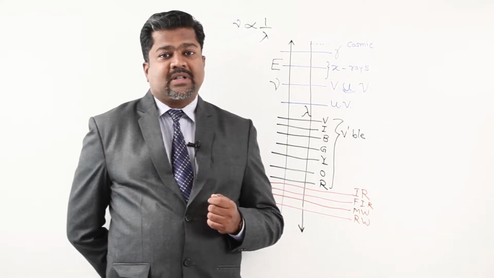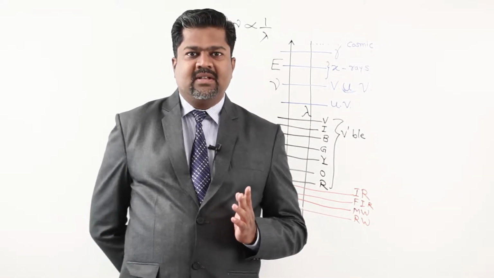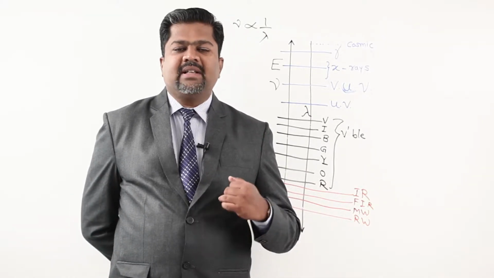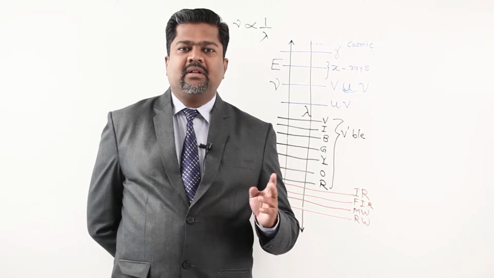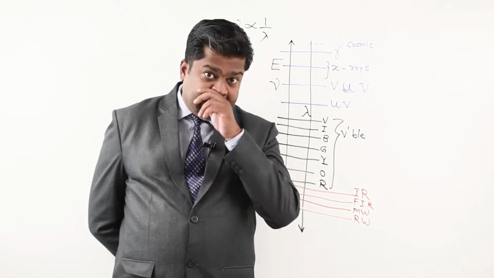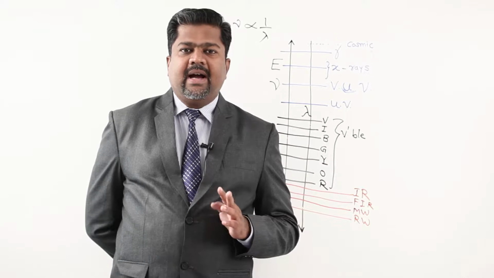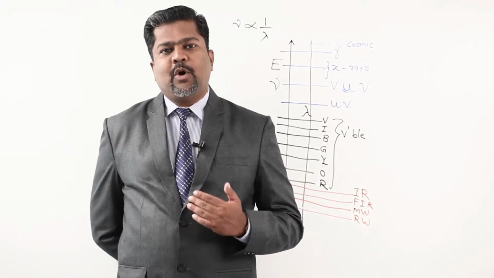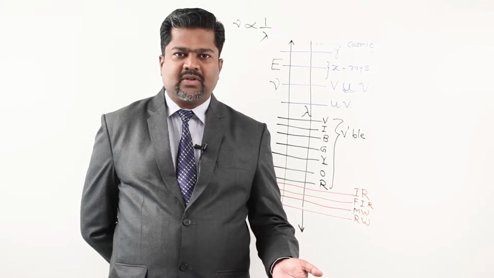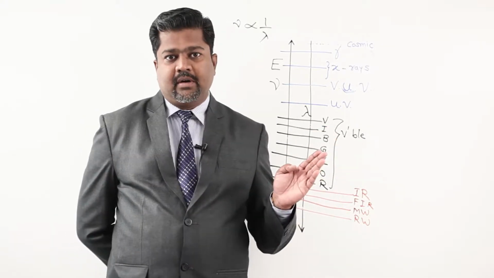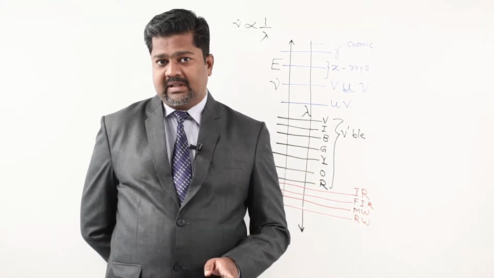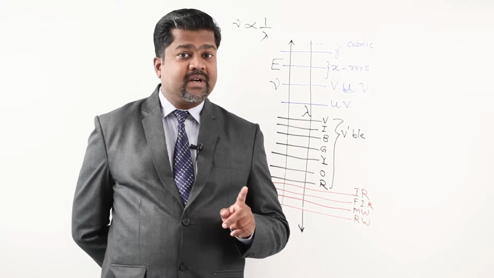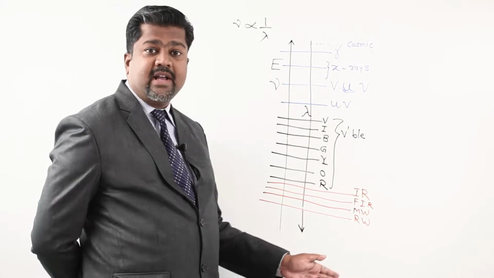Then you must have heard about alpha rays. Alpha rays are made up of particles, heavy particles compared to electrons, that is helium nuclei, and so they are not considered over here. You must have heard about beta rays. Beta rays are electrons, so they are also not listed here because all these are particles. Whereas laser is a different category. Here you will not get laser radiation also.